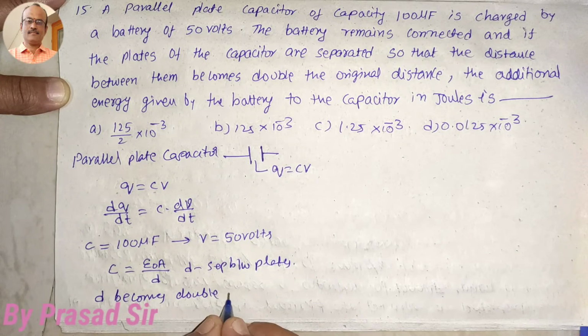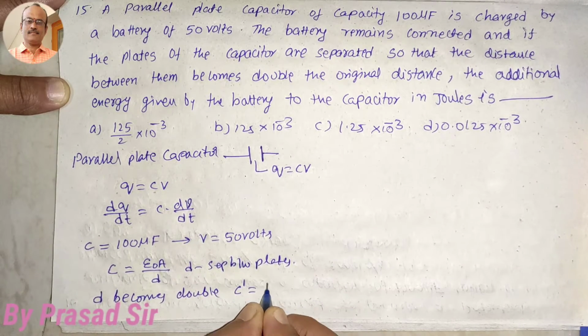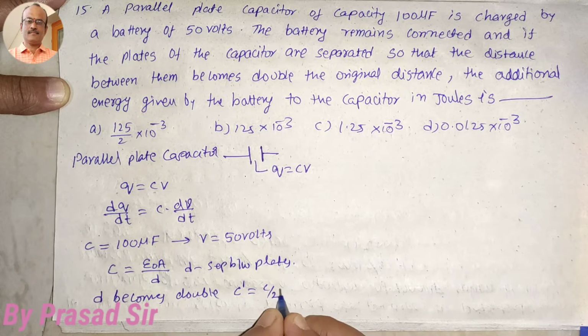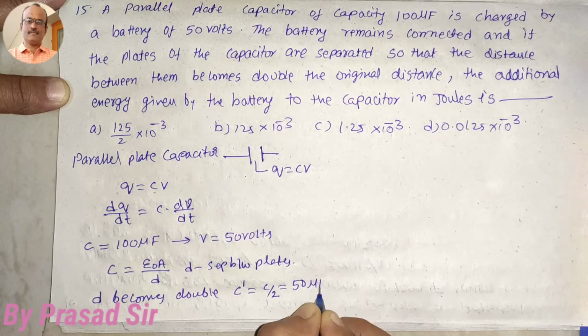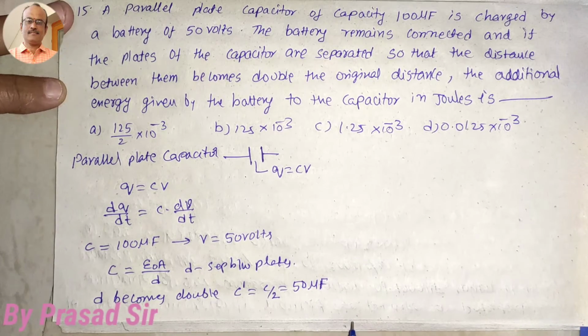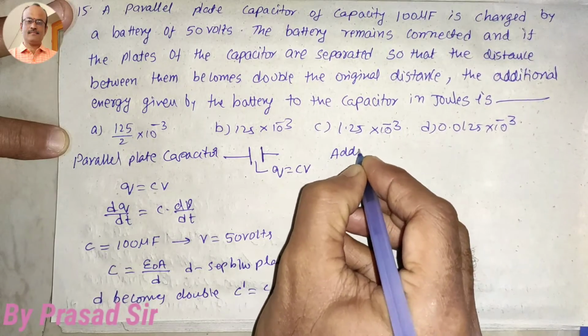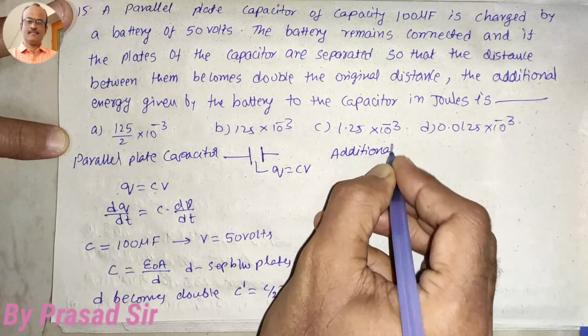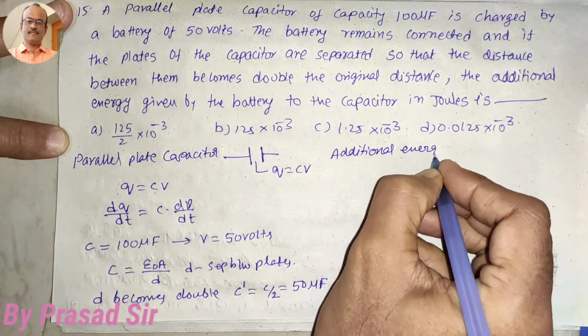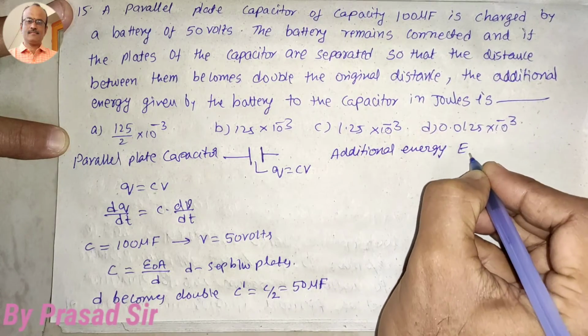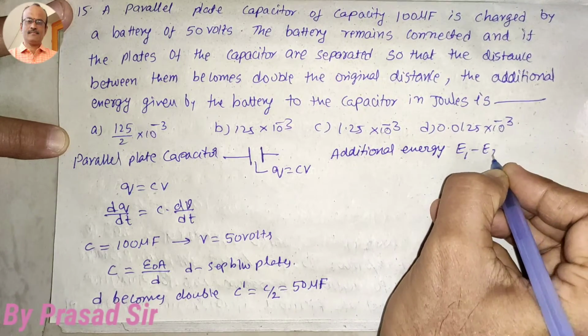That means the new capacitance is equal to initial capacitance by 2, that is 100 by 2, which is 50 microfarads. But which one do we want to calculate? Additional energy given is required. So additional energy is nothing but E1 minus E2.